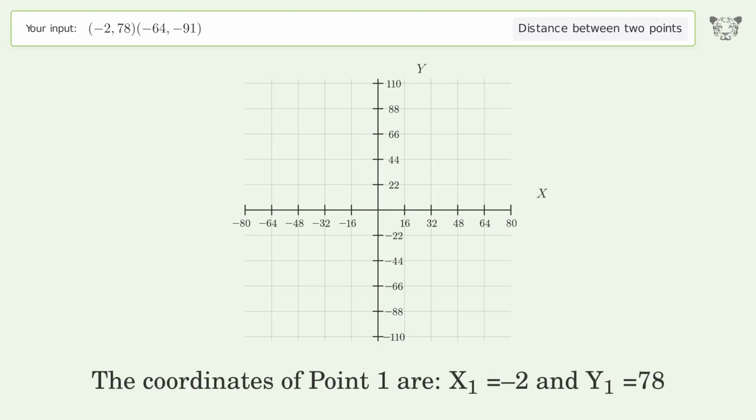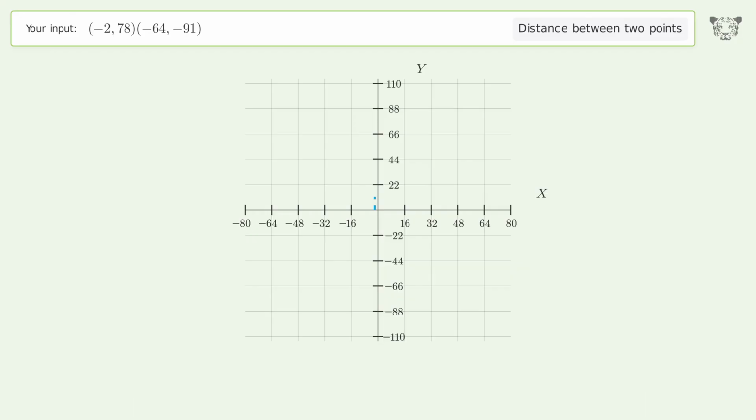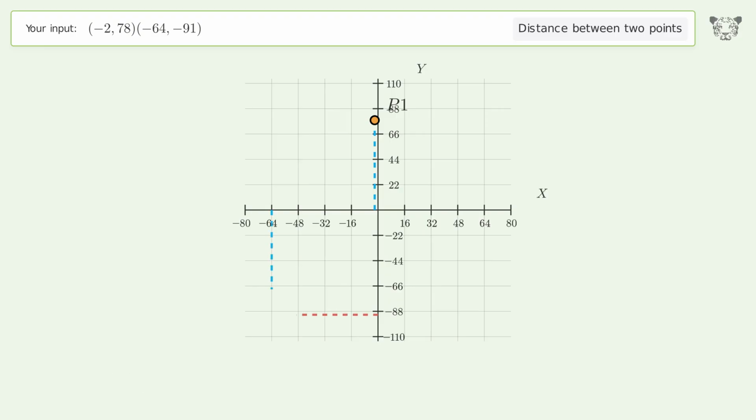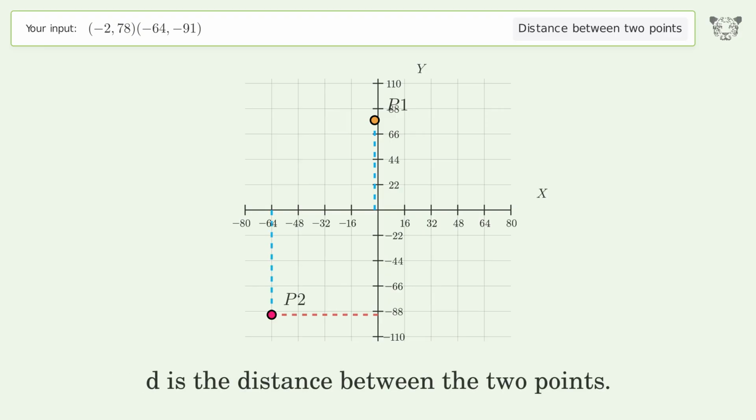The coordinates of point 1 are x1 equals -2 and y1 equals 78. The coordinates of point 2 are x2 equals -64 and y2 equals -91. D is the distance between the 2 points.